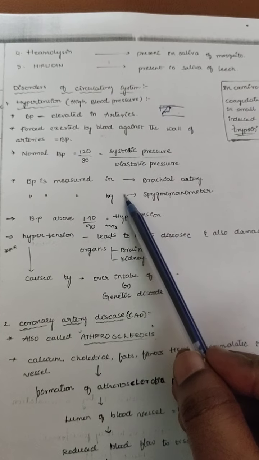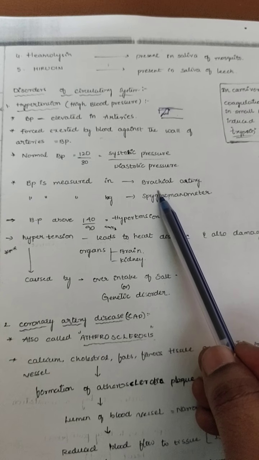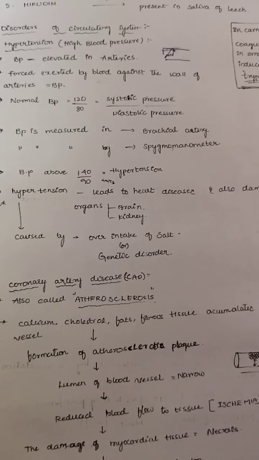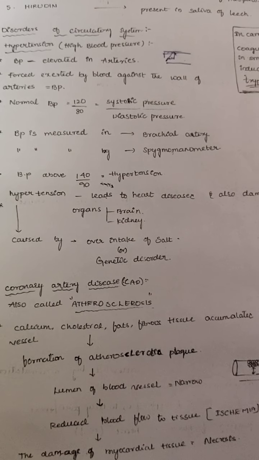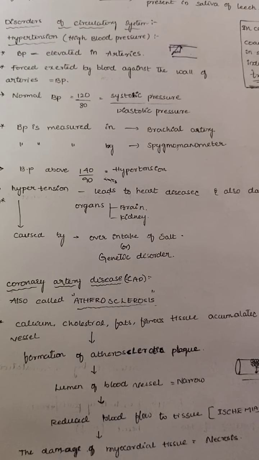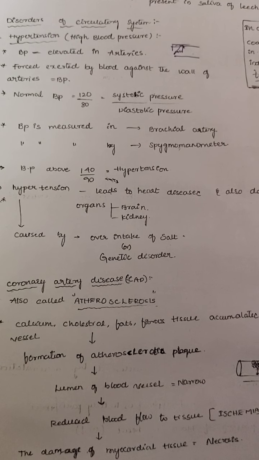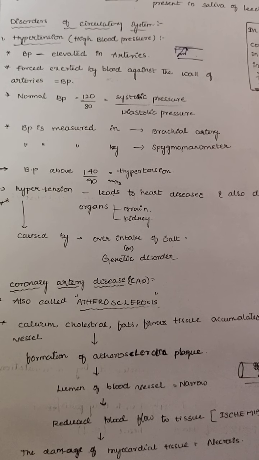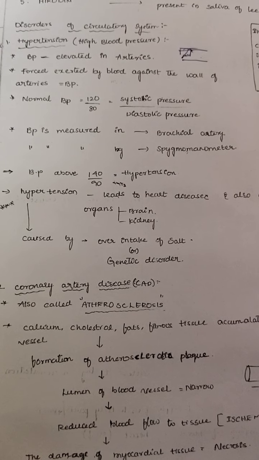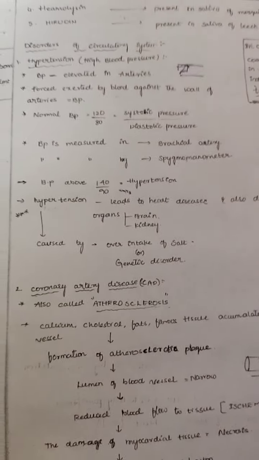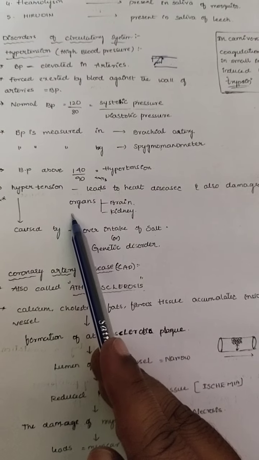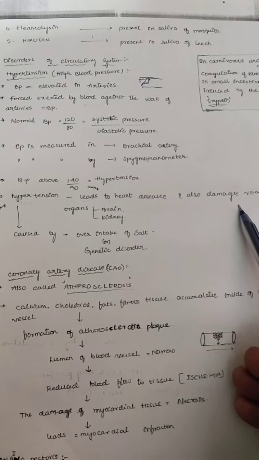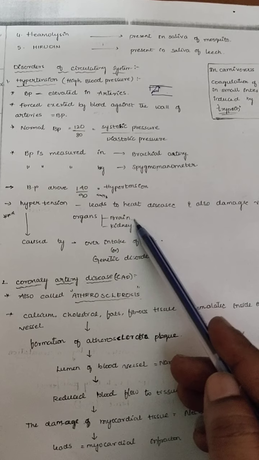Blood pressure is measured in the brachial artery. The brachial artery is near the pulmonary region, that is the lungs region. Blood pressure is mainly measured by a sphygmomanometer. It is an instrument. If this blood pressure is above 120 by 80, approximately 140 by 90, that is called hypertension. If a person has hypertension, it leads to heart diseases and can also damage vital organs, mainly the brain and kidneys.